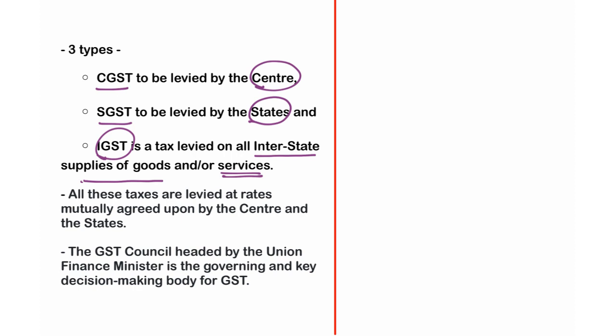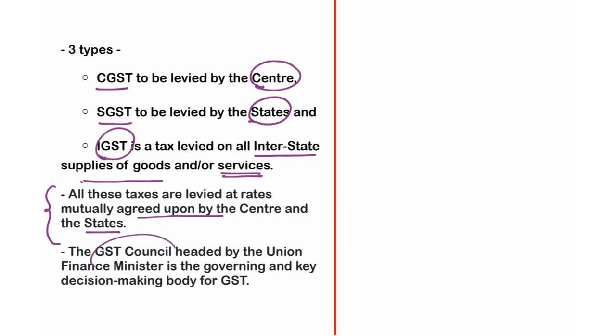I hope it is clear. I explained this concept of CGST, SGST and IGST in the previous slide, isn't it? Next, all these taxes are levied at rates mutually agreed upon by the center and states. Periodically, both center and states will conduct a GST Council meeting wherein they conclude the tax slabs, tax rates and other issues and concerns related to GST.